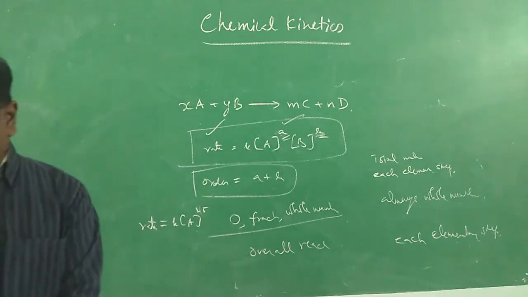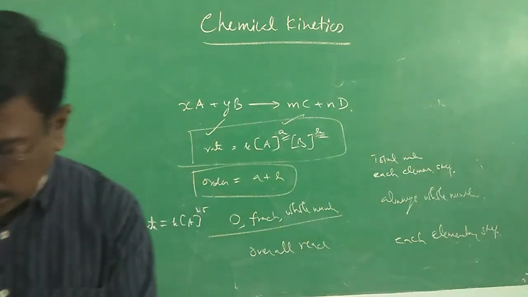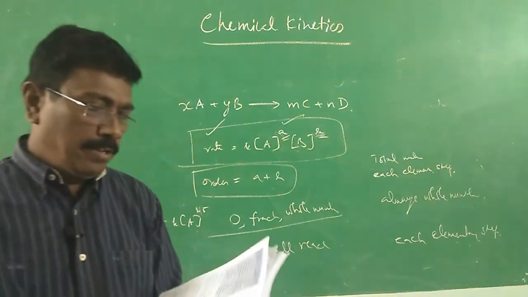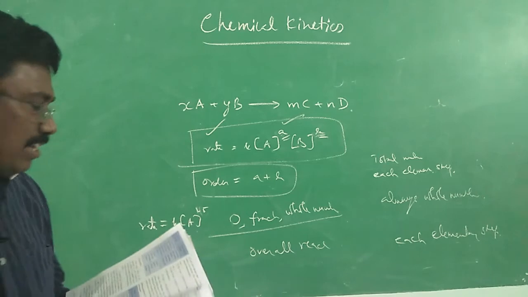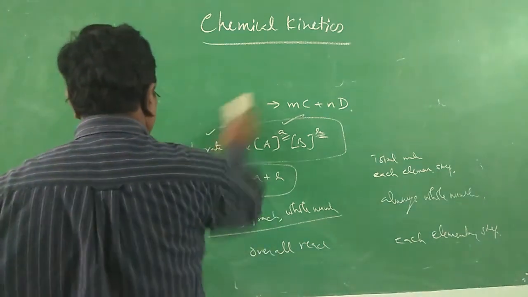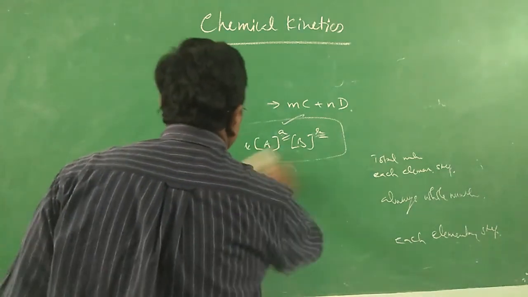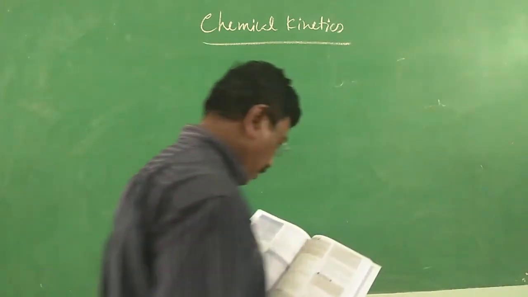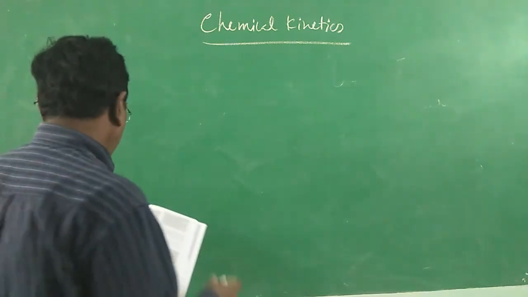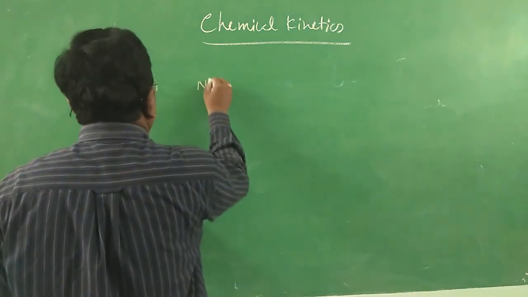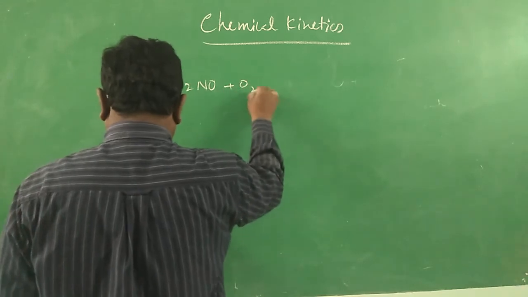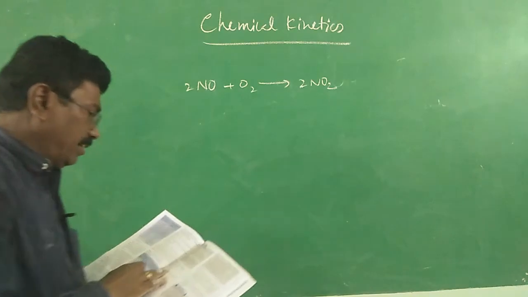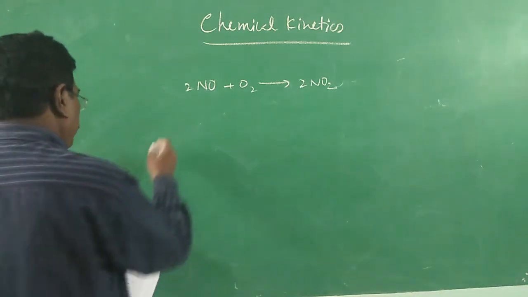Now let us go into the example given in the book. The example that we have illustrated earlier is given as an example question. Example 1, page number 211. Consider the oxidation of nitric oxide to form nitrogen dioxide. Already everything is in gaseous state. Express the rate of the reaction.